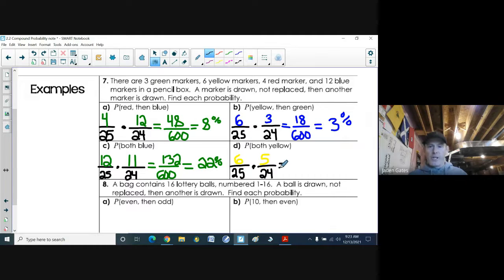Now 6 times 5 I know is 30. 25 times 24 is 600. And again, converting that to a percent, what do we got here? There is a 5% chance of that occurring.